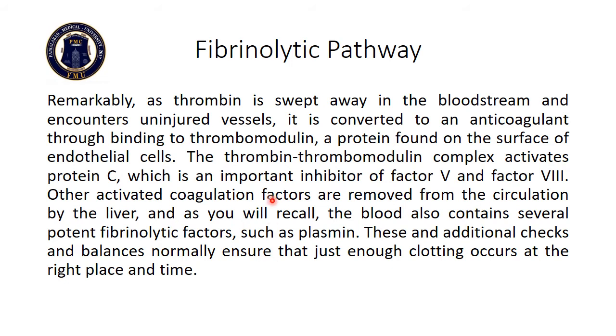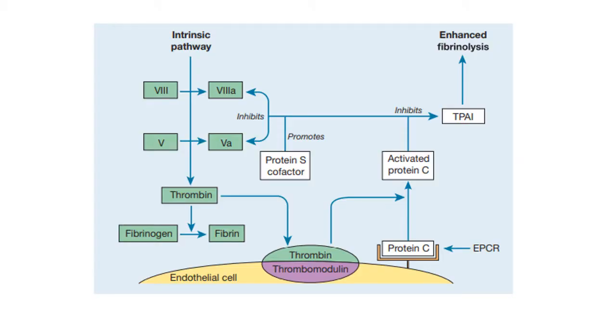So the two major anticoagulants or fibrinolytic agents are plasmin and protein C. This is a pathway showing the fibrinolytic system. This is the endothelial cell, and thrombin and thrombomodulin will activate protein C, and protein C will further inactivate factor 5 and factor 8.